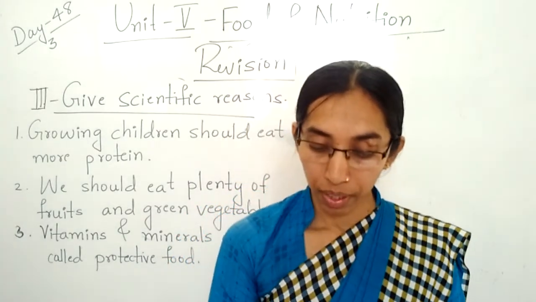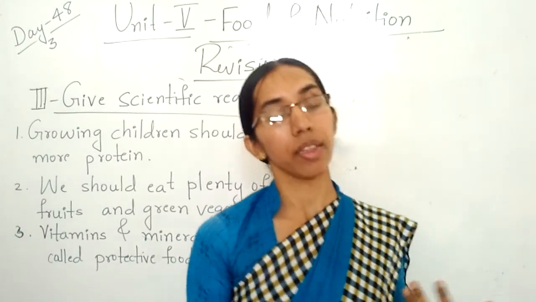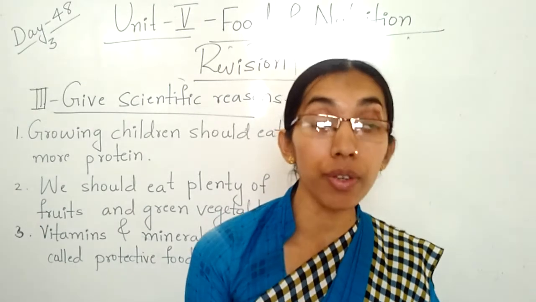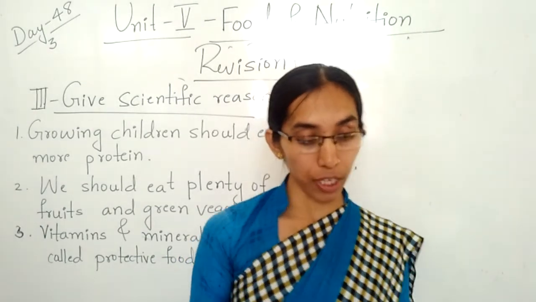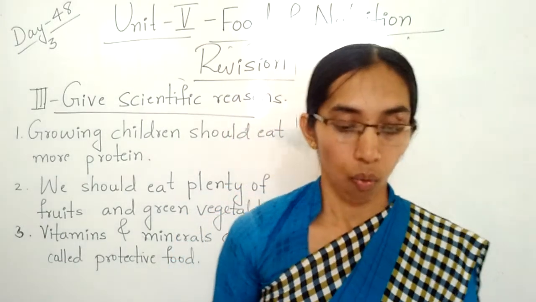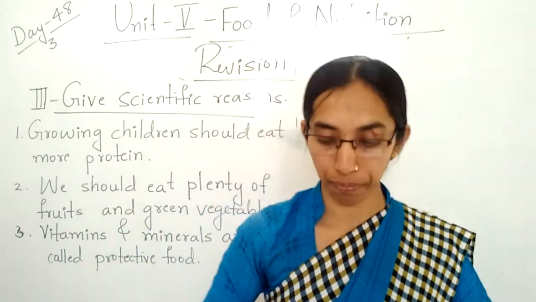Next question. We eat junk food. What happens when we eat junk food? Tell me, children. Because junk food is rich in sugar and salt. If these foods are eaten very often, they make one unhealthy and obese, will become fat.